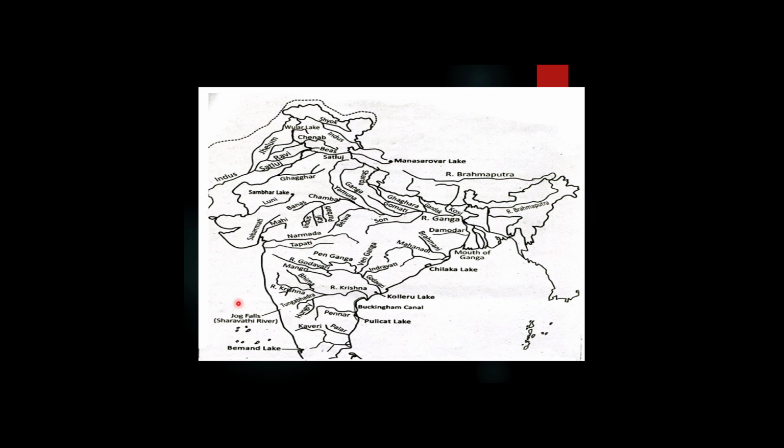The biggest waterfall in India is Konchikal Fall, which is located in the state of Karnataka.